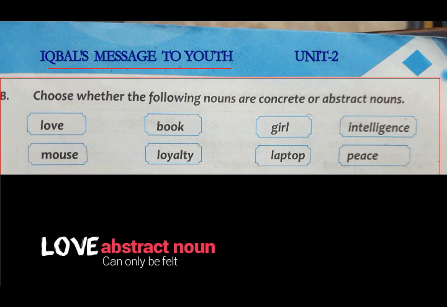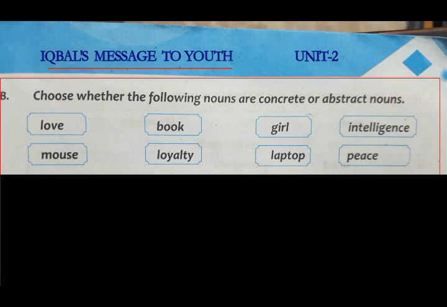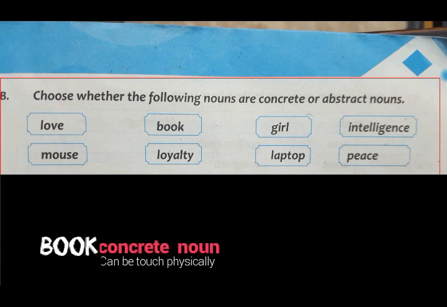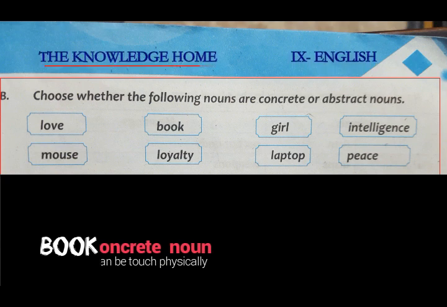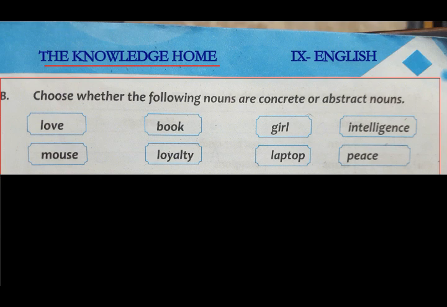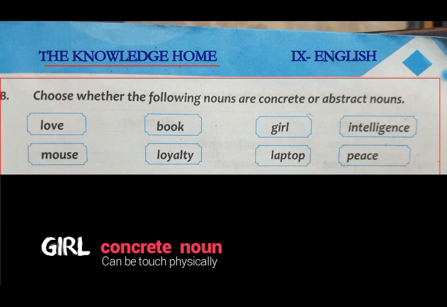You know that love is a passion or an emotion that we cannot see, but we can only feel. And if we talk about book, it is physically a thing that we can touch, we can hold in our hands, and we can read it, we can see it. So we can say that the noun love is an abstract noun because we cannot see it, but we can feel it. On the other hand, the noun book is a concrete noun because we can touch it and we can see it. Next is girl. Girl is a concrete noun.